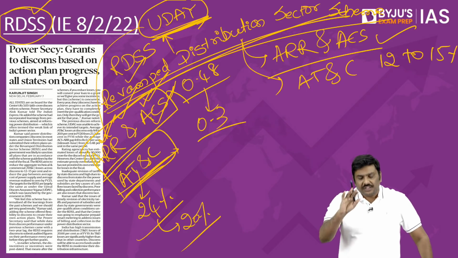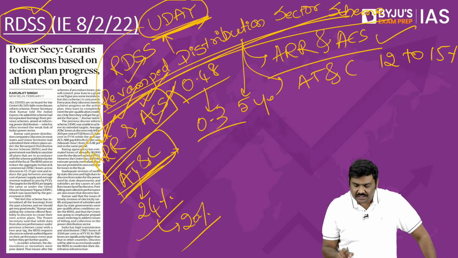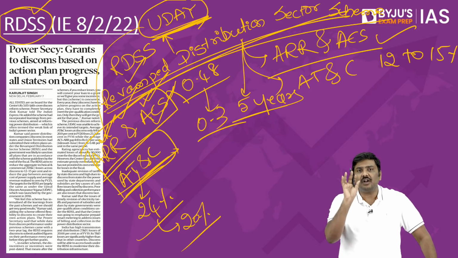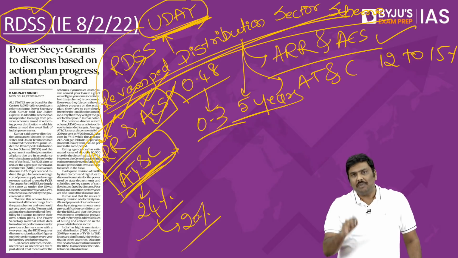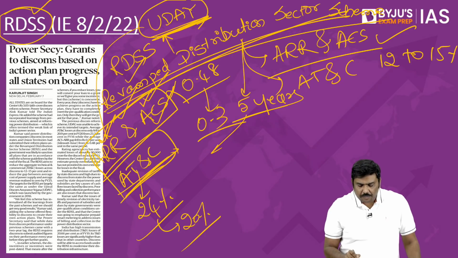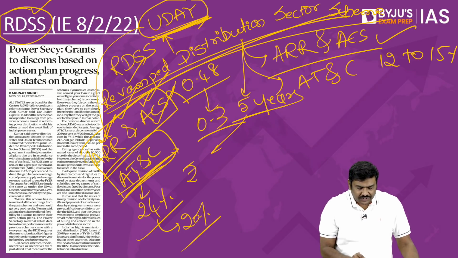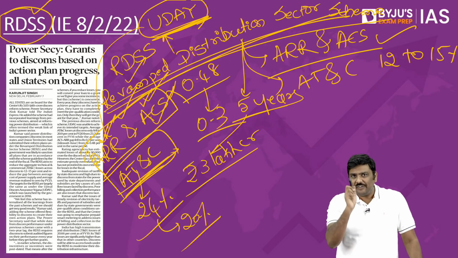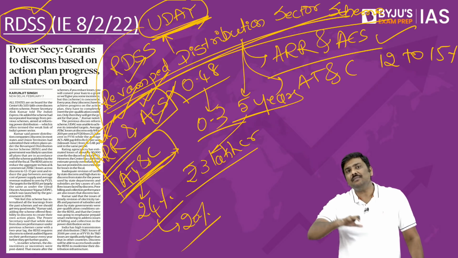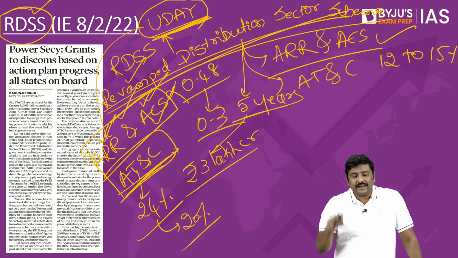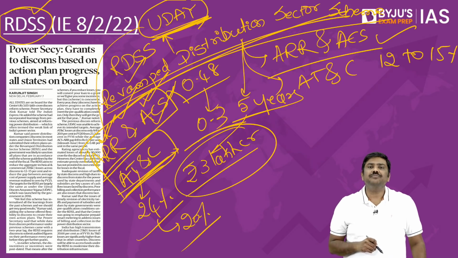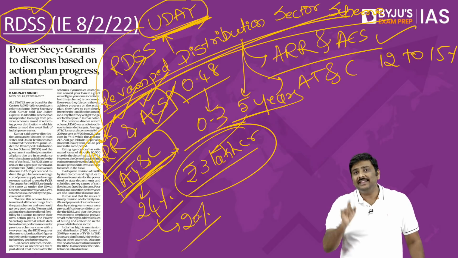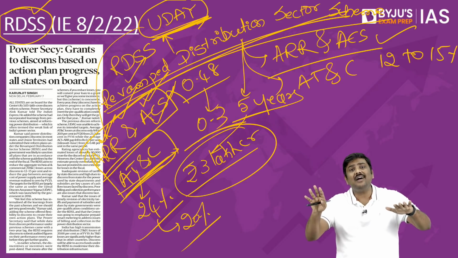Very simple. This particular scheme has been announced for the duration of 5 years, starting from 21-22 till 25-26. But more importantly, under this scheme, Government of India has set aside or allocated 3 lakh crore rupees. But understand the very important difference between the first scheme and the current scheme. In the current scheme, Government of India simply says that if you want to get the assistance under the scheme, you will have to meet certain conditions. And that is where the difference lies between Uday and RDSS.